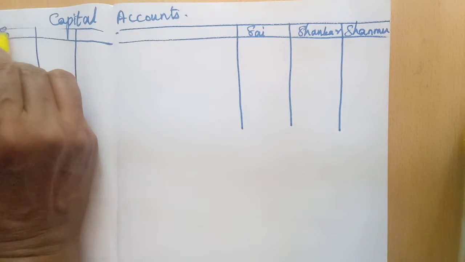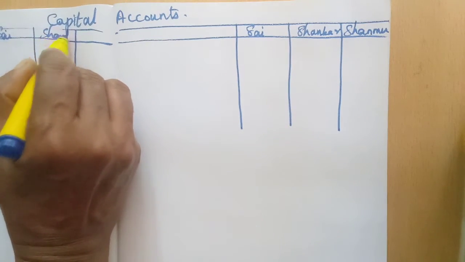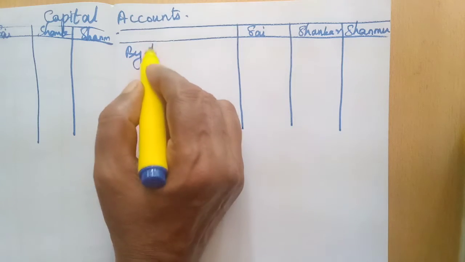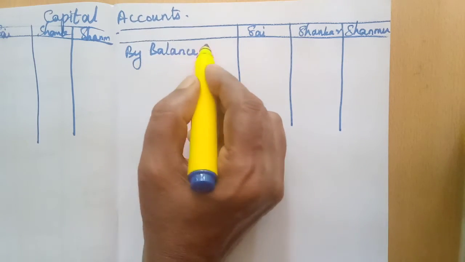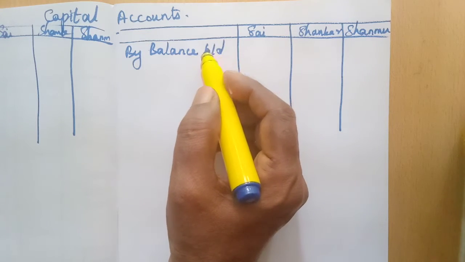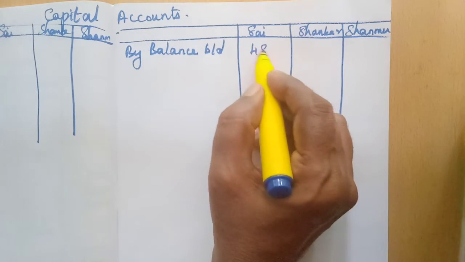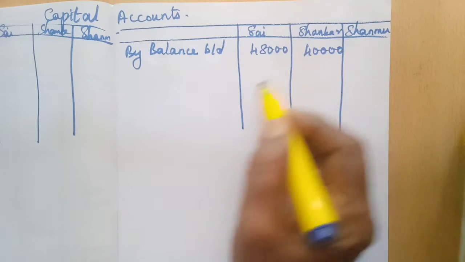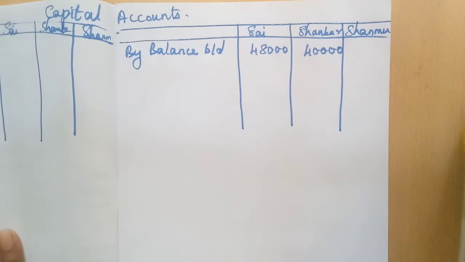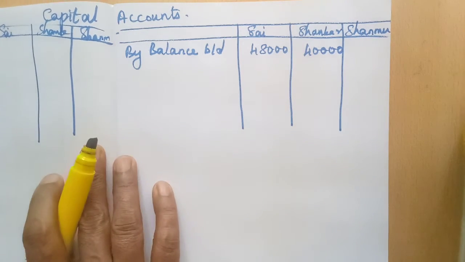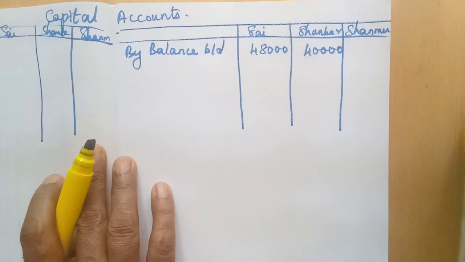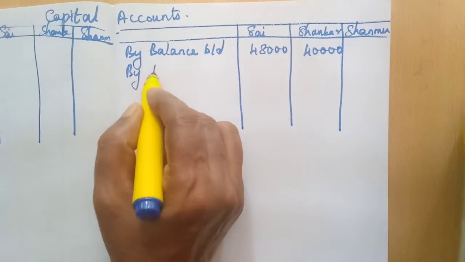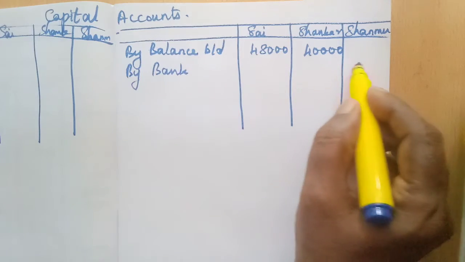Sai, Shankar, Shanmuga. Now by balance brought down. Liabilities, credit balance, isn't it? So Sai 48,000, Shankar 40,000. Then next, the new partner's capital. He has brought 12,000. So here we can write by bank account. So 12,000 he has brought.